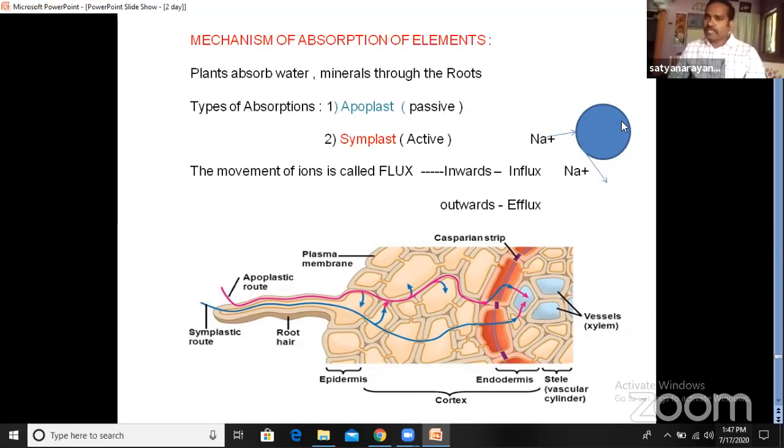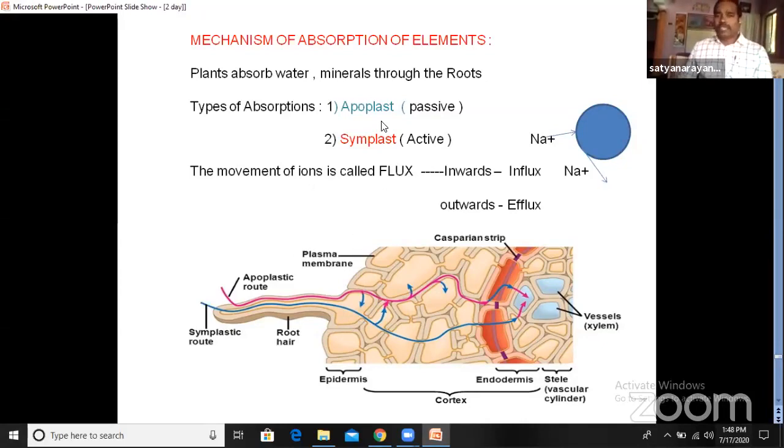Now the ion comes outside. Now this movement is called what? Efflux. So the movement of ions is called flux. If the elements are moving inside, it is called influx. If the ions come outside, it is called efflux. So this is a very important concept, very important for examination purposes also.